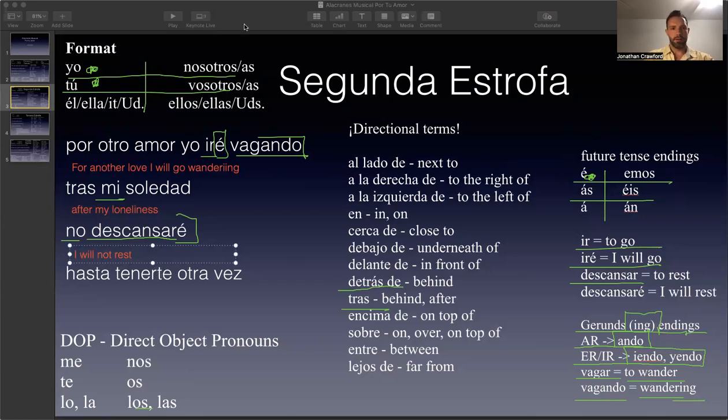Te, as we can see right here with direct object pronouns, which are used, by the way, with transitive verbs. A transitive verb is a verb that requires an object, such as to have. It sounds incomplete without some kind of an object to go with it. And that's why they call it a transitive verb that requires an object.